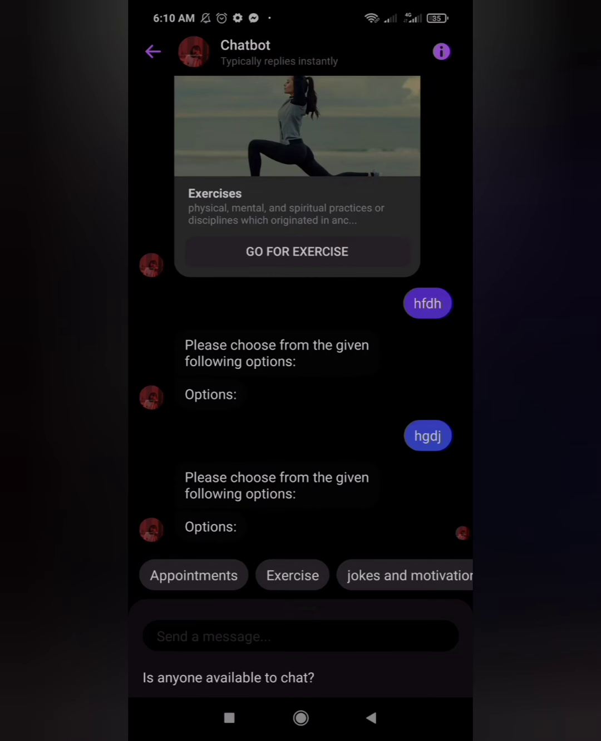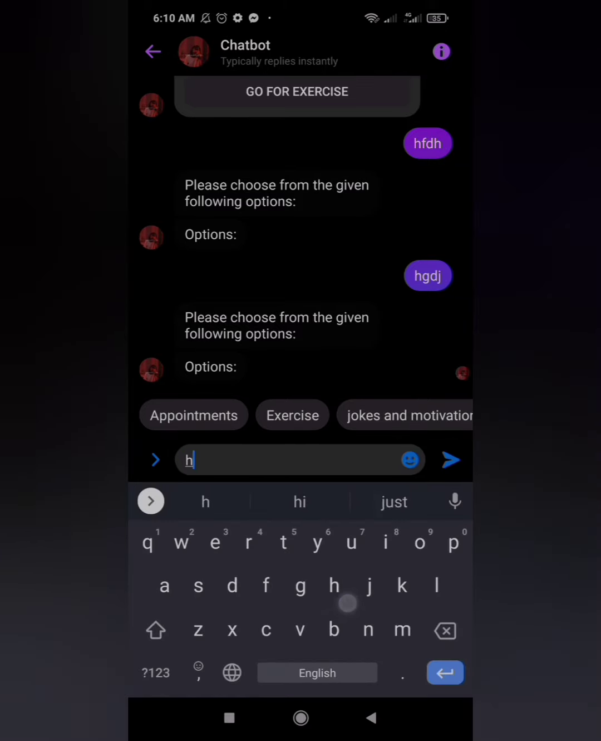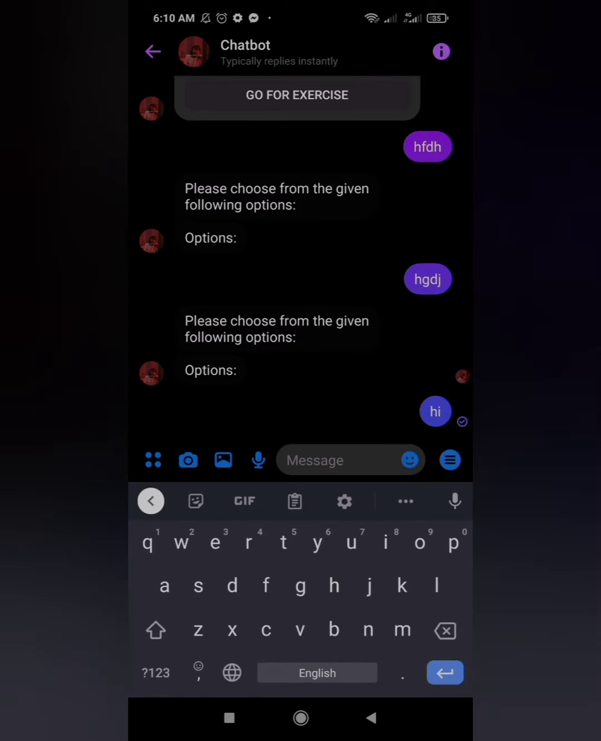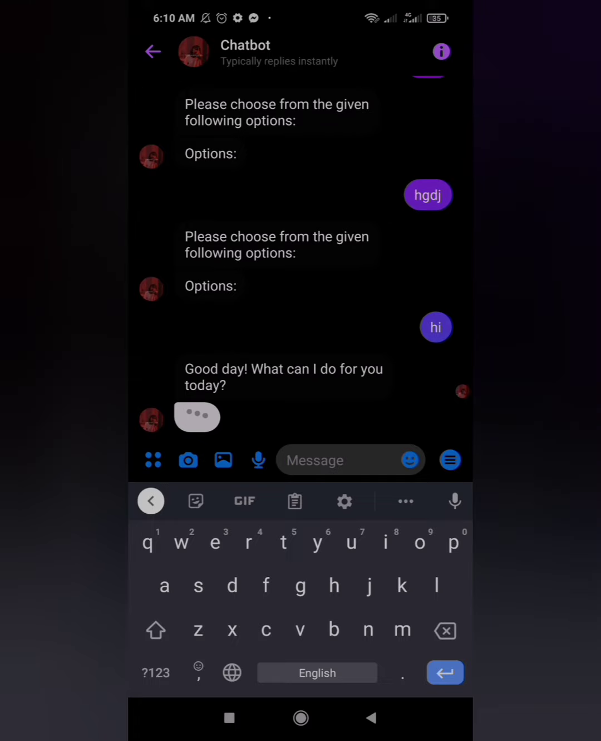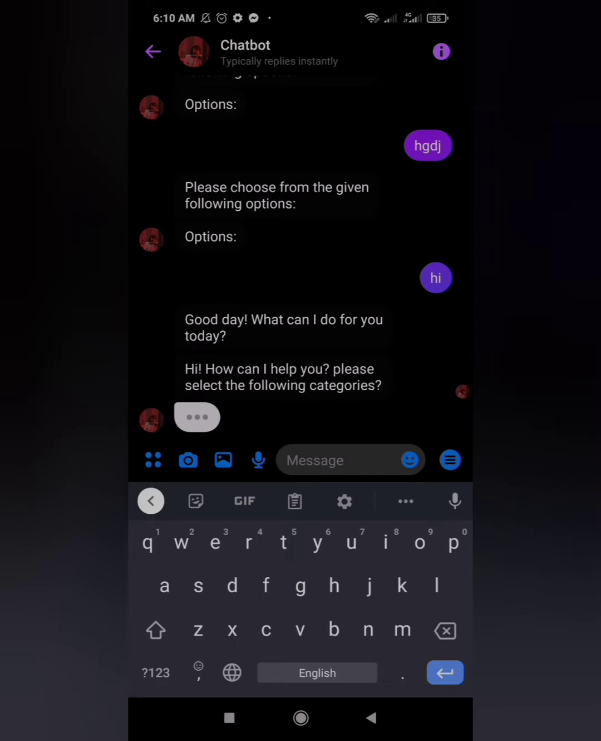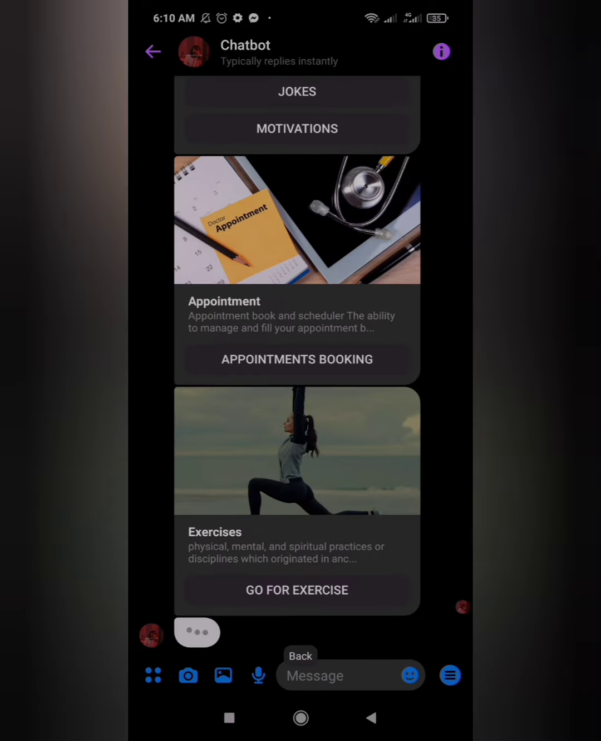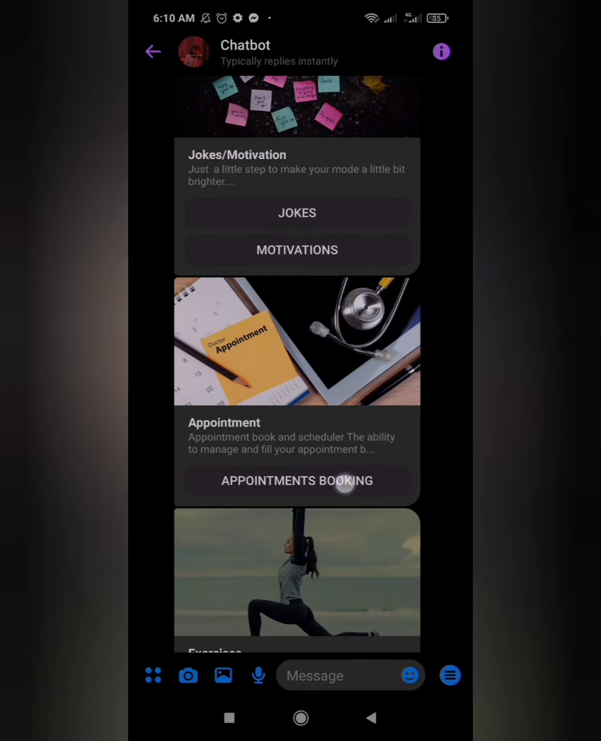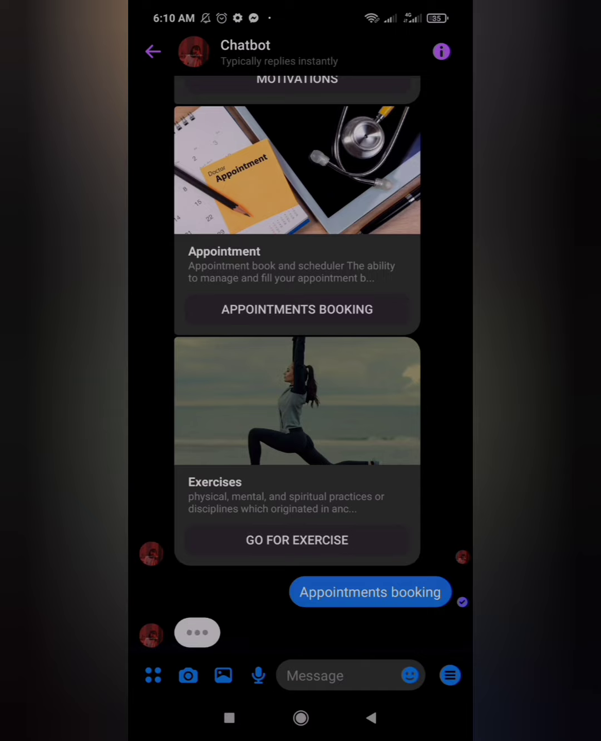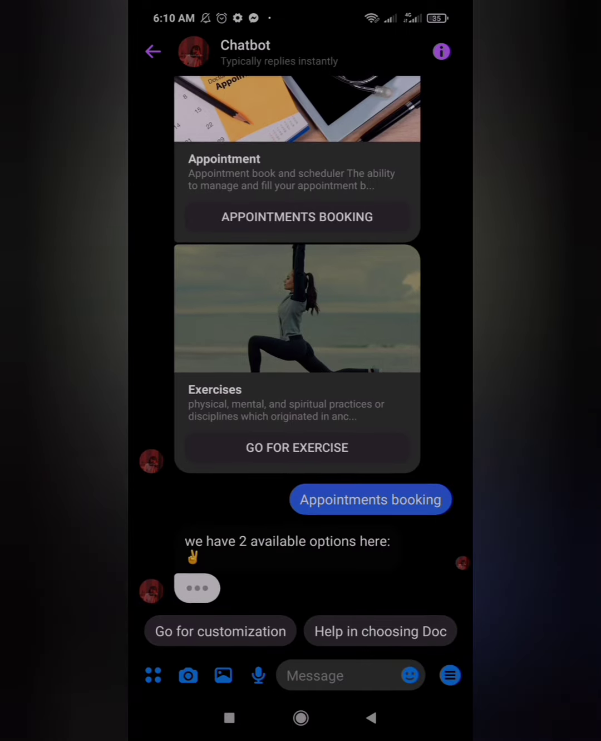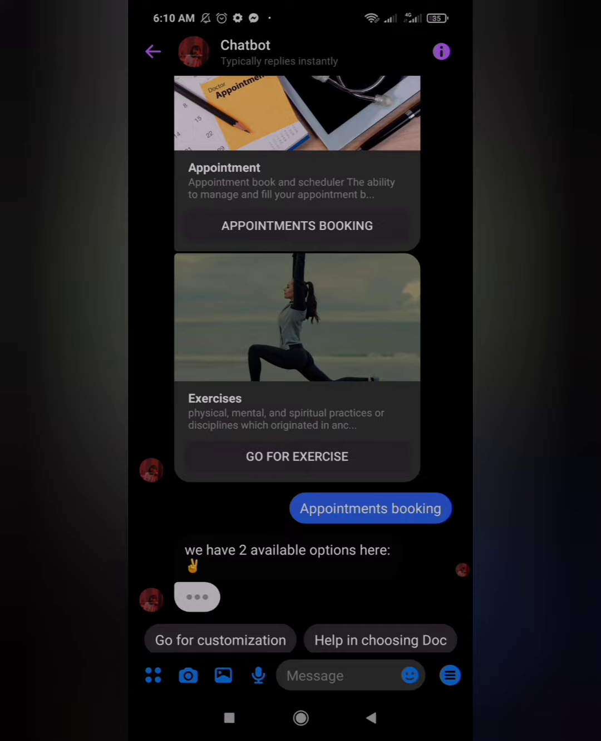Here we are going to start with my chatbot. We start with the initial message hi. After that we get the three main features that my chatbot provides: appointment, exercise, and jokes and motivation. Let's first go with the appointment booking. After that we get two options. The first is customization and the second is help in choosing a doctor. I am going to go with the second one.